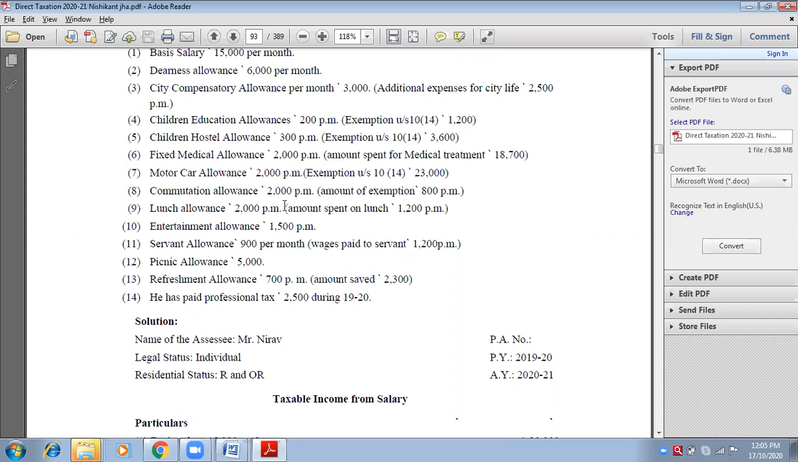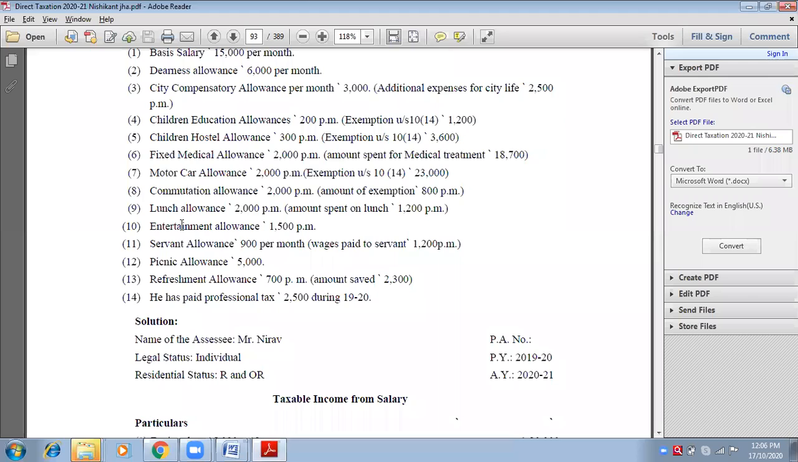Now come again in the particulars column. Make another bracket. Write down fully taxable. We can write it this way: fully taxable as the amount which is spent is to be ignored. I repeat, the amount that is spent is to be ignored. ठीक है?